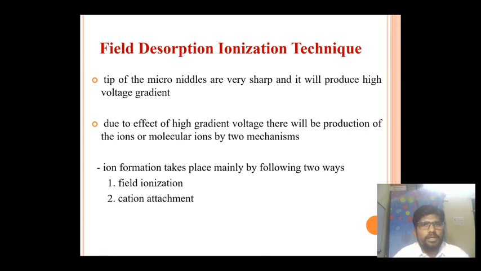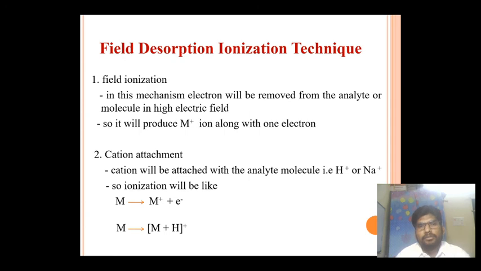The first one is field ionization, and the second one is cation attachment. Look at the first one, field ionization. In this mechanism, an electron is removed from the analyte, sample or molecule in a high electric field. So simply, in this technique a high electric field is used, and it will produce M plus ion along with some electrons.